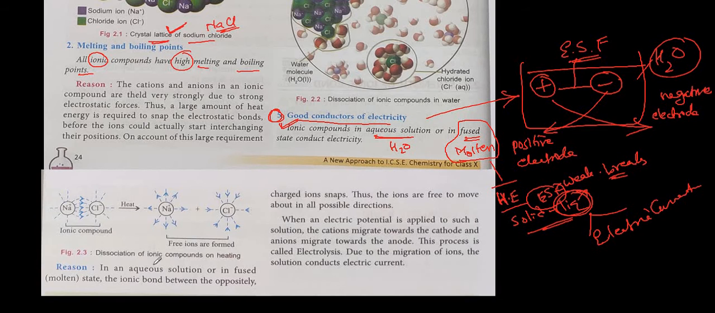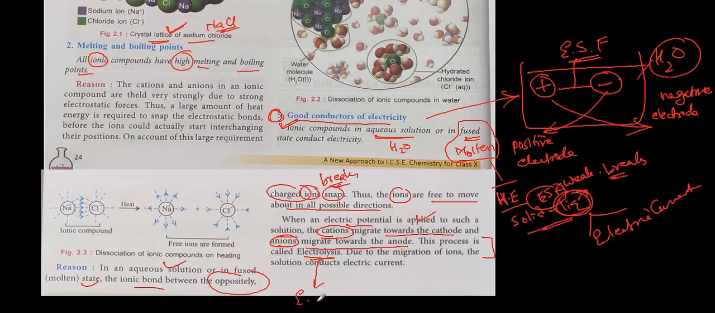Understood? Let us read this one. In an aqueous solution or a fused molten state, ionic bonds between the oppositely charged ions snap. Snaps means breaks. Thus the ions are free to move about in all possible directions. When electric potential is applied to such a solution, the cations, meaning positive ions, migrate towards the cathode, and anions, negative ions, migrate towards the anode. This process is called electrolysis.